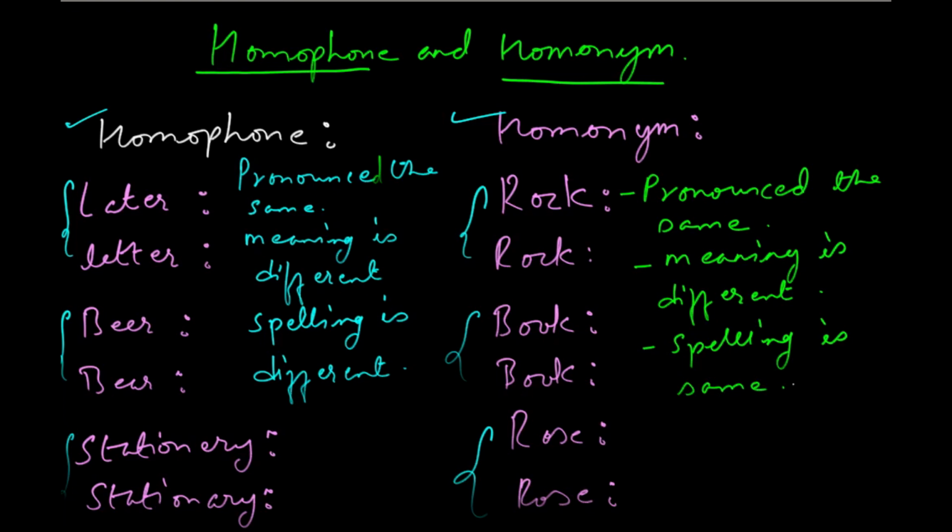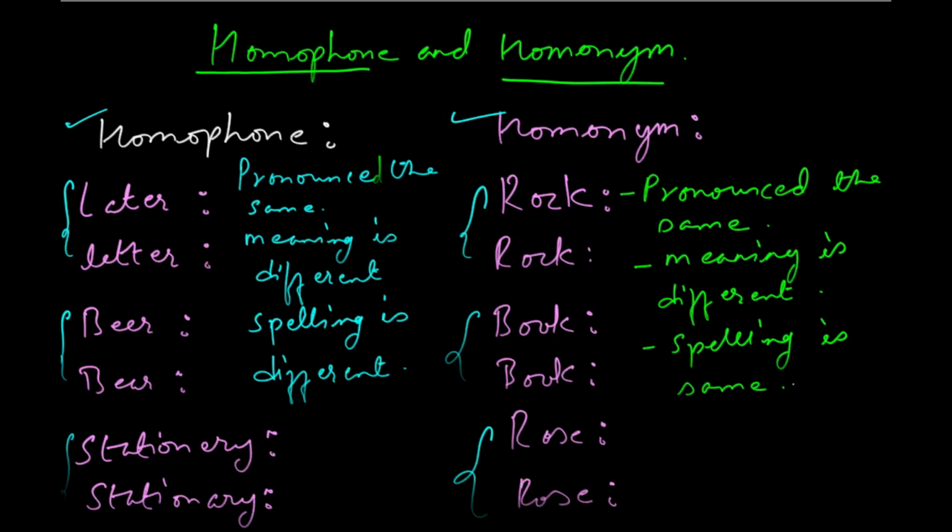The one rock is the boulder, alright? The rock that we see in hills, the big rocks. The other rock would be something as simple as, hey, if you have habit of rocking a chair, meaning to sway or to move something, don't rock the chair. Book and book. The first book would mean the reading book, that which you might have on the table right now. The other book means to book a hall. I booked the hall. You should book the ticket before we go to the movie.